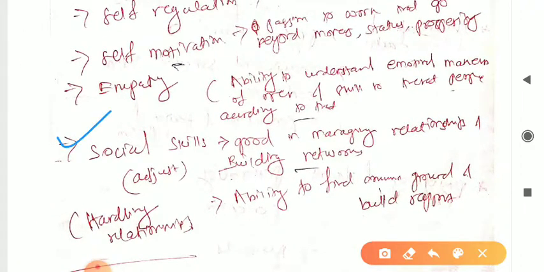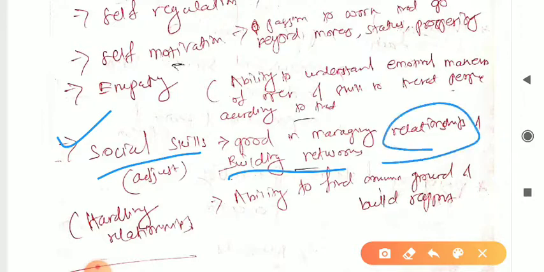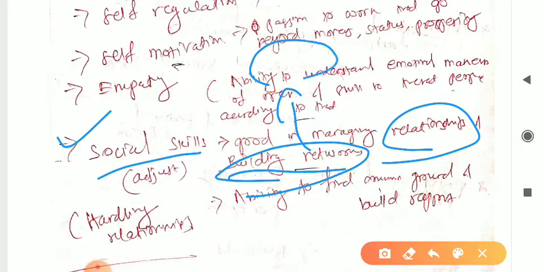So next one is social skills. So that is adjustment. What is the keyword? Good in managing relationships and building networks. If a person has a good managing skill in maintaining relationships and building networks, that means he believes in building groups and networks with one another. That means he can adjust.